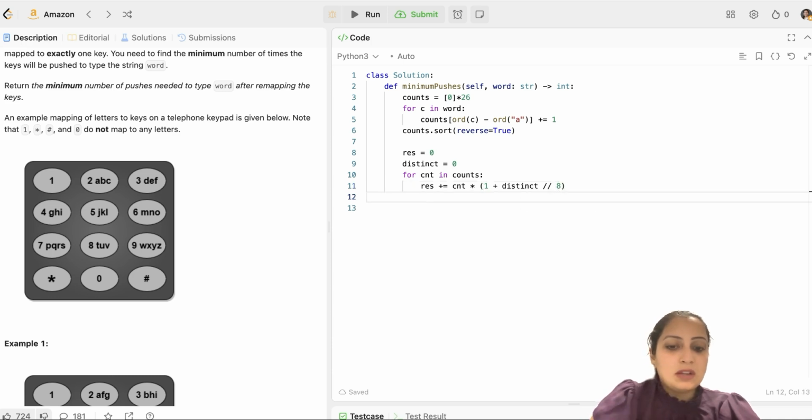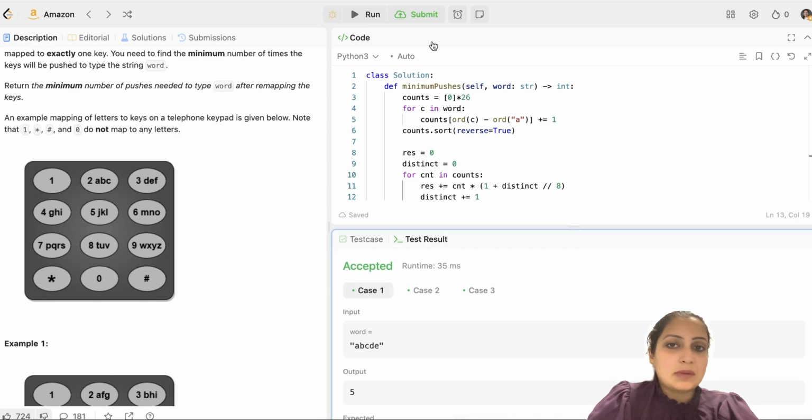And you have to also increment your distinct every time you encounter a count. Because for every alphabet, you have a count. So whenever you encounter a count in counts, that's corresponding to a distinct alphabet. That's your entire code. Just return the result. So, I can just run it. See, it's accepted. Let's submit.